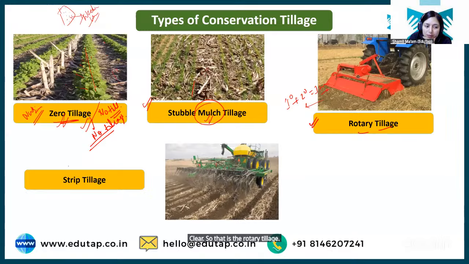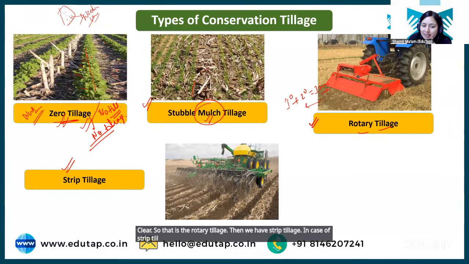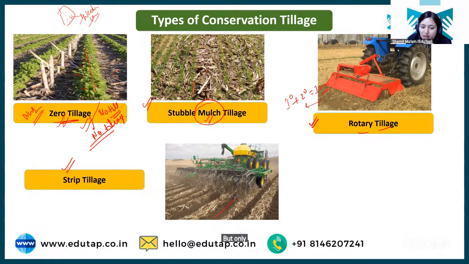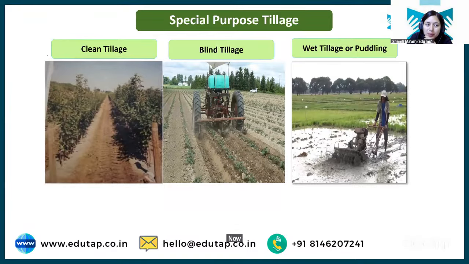Then we have strip tillage. In case of strip tillage, again tillage is done, but only strips are opened. Strips are opened, and in these strips we grow crops. Clear? So this is the strip tillage, another form of conservation tillage. Now we have a special kind of tillage also. First, we have clean tillage.